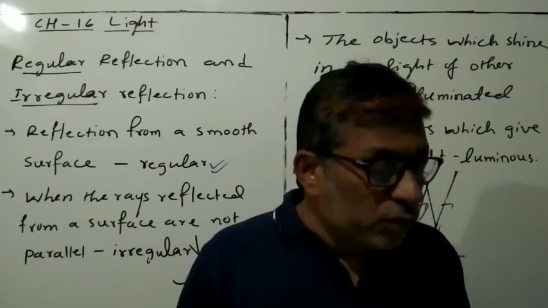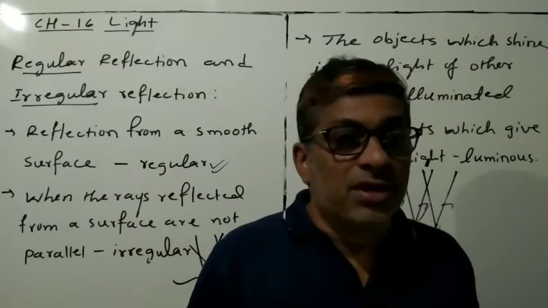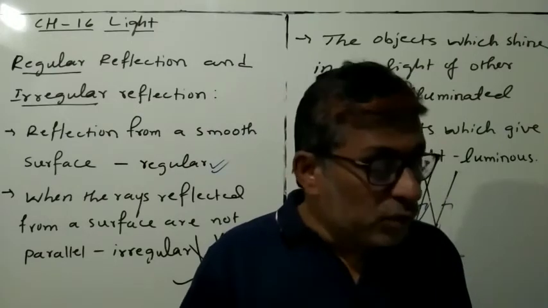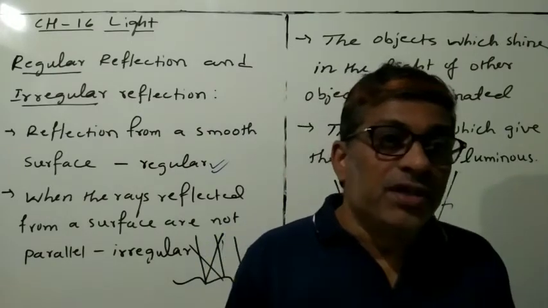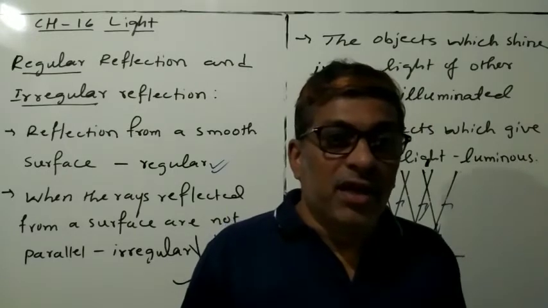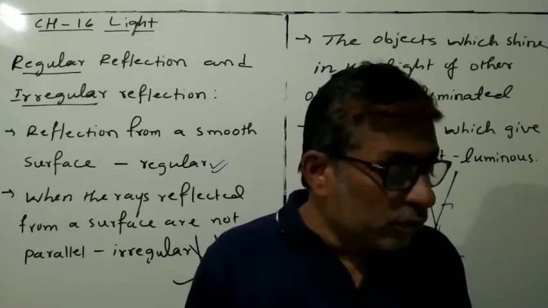For example, the moon. The moon receives light from the sun and reflects it. That is why we are able to see the moon. If the moon did not reflect the light, then we could not observe the moon.